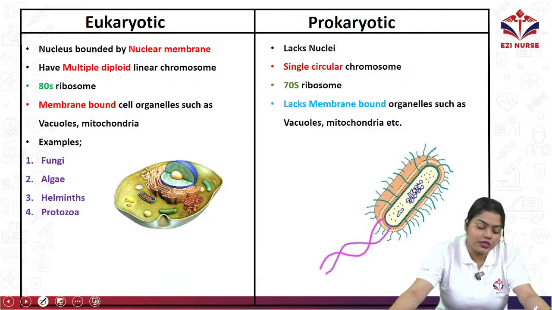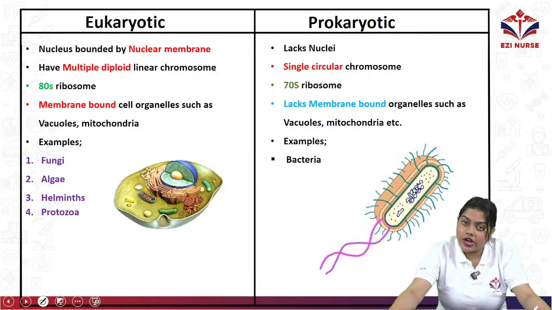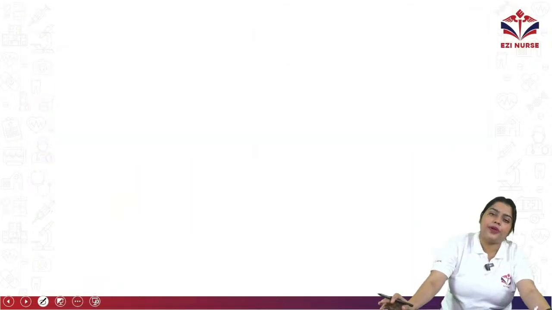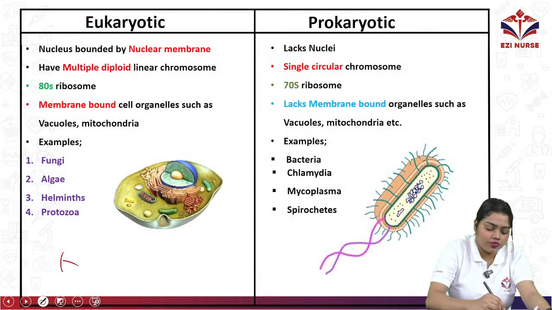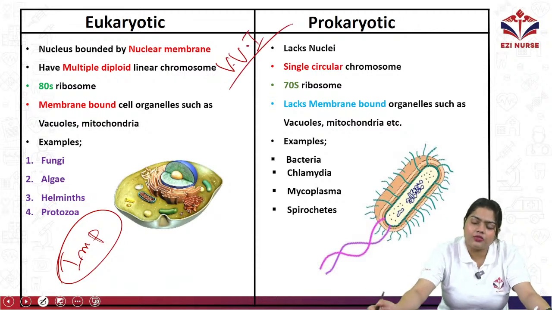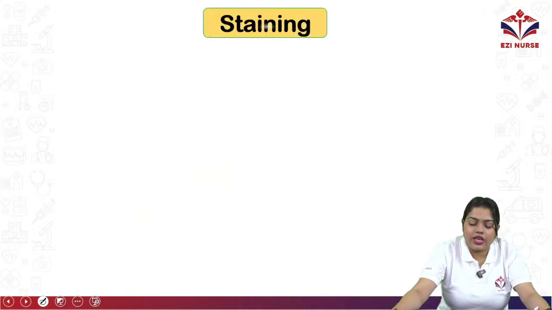Examples of eukaryotic cells are fungi, algae, helminths and protozoa. And as examples of prokaryotic cells, I can say bacteria, different types of bacteria, chlamydia, mycoplasma, streptococcus and so on. So this is the main difference between eukaryotic and prokaryotic cells. Okay, this is a very important question. It comes for 5 marks, 2 marks, 4 marks, like that. So don't forget. Then we have staining.